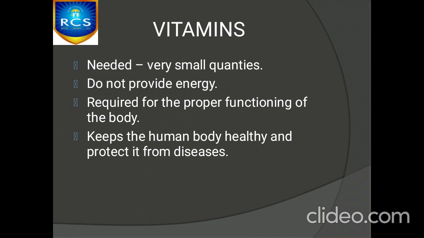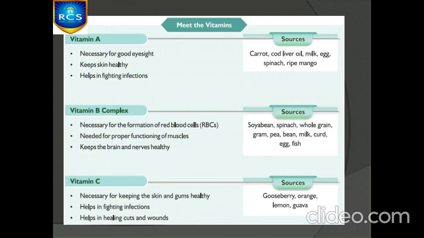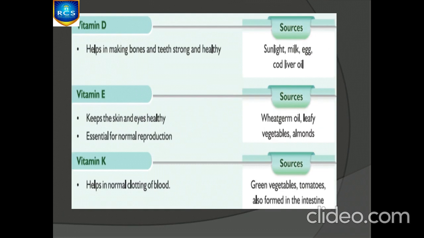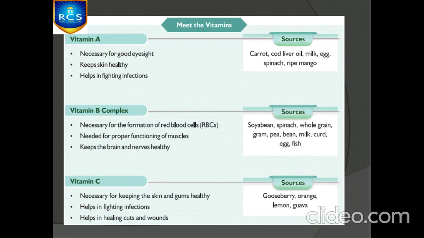So coming to vitamins, they are needed in very small quantities. Okay, vitamins are needed in very small quantities, but they are essential for proper functioning of the body. They are very important for the proper functioning of the body, so that our body can stay healthy and protected from diseases, right? The various vitamins are vitamin A, vitamin B, vitamin C, vitamin D, vitamin E, and vitamin K. In last classes we saw about these vitamins, their sources and their functions, right?